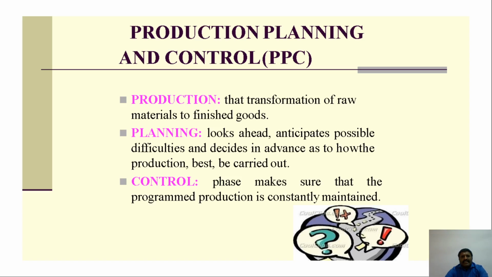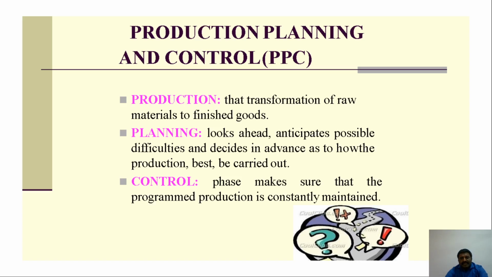Now production planning and control, PPC. Just now I said production. Now the definition is the transfer of raw material to finished goods, by some conversion. It may be chemical, it may be physical. Planning is to look ahead, anticipate possible difficulties, and decide in advance how the production can best be carried out. There should be some planning, meaning resources, manufacturing, and sales forecasting. All of this comes under planning here.